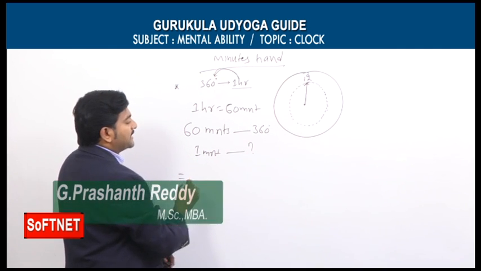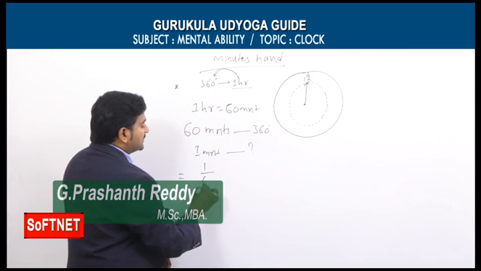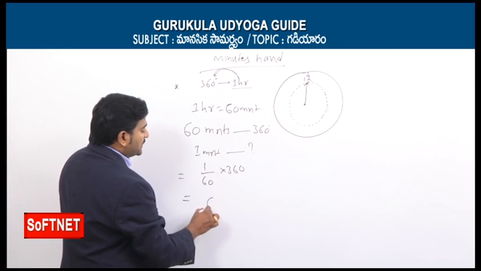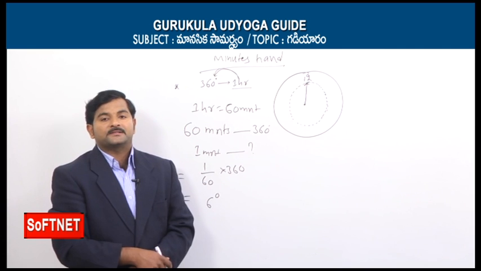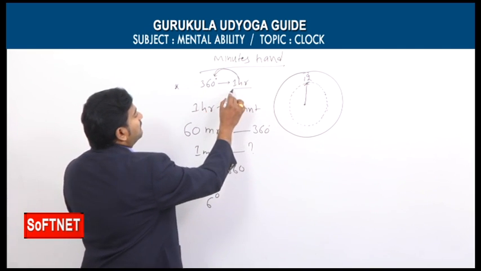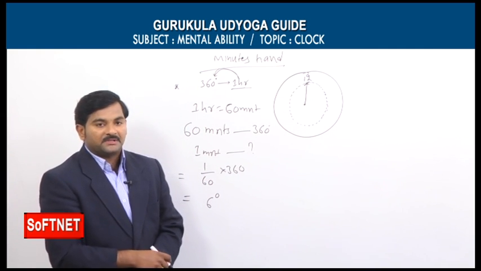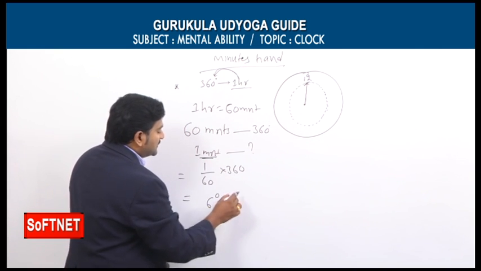This is a simple mathematical calculation: 1 by 60 into 360. If you simplify this, how much do you get, my students? This is equal to 6 degrees. So there are 2 points related to the minute's hand. First, in the span of 1 hour, the minute's hand makes 360 degrees. Similarly, in the span of 1 minute, the minute's hand makes 6 degrees.